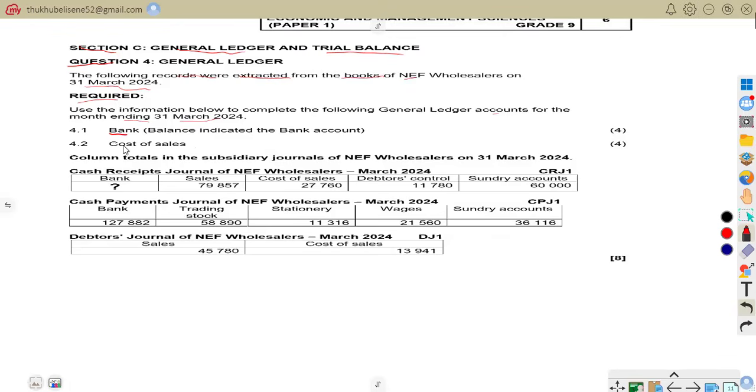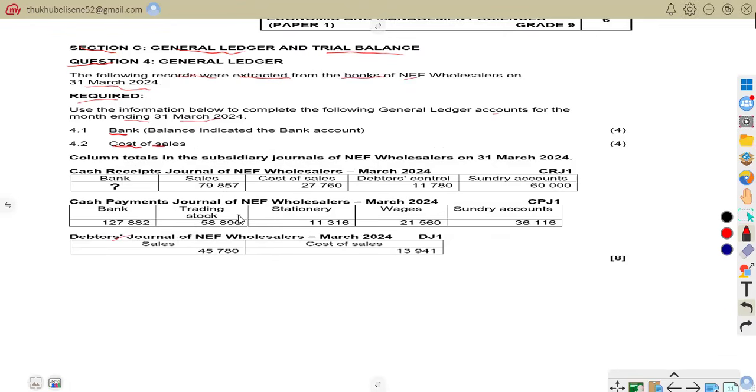We have the column totals in the subsidiary journals of NEF Wholesalers for March 2024: cash receipts, cash payments, and the debtors journal. So what we are asked first to do is the bank.